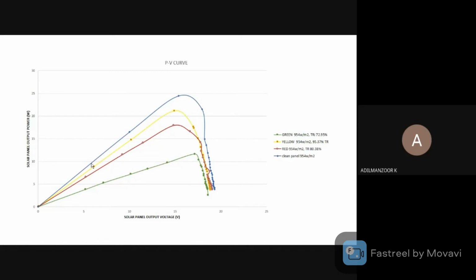And we have found that the output power difference between a clean panel and the green dust is 12.7942 watts, and the power output difference between clean and the red panel is 10.3461 watts. The output difference between clean and the yellow dust is 3. Output power loss between yellow and green dust is just 3.28. So from this we infer that power loss of yellow is less when compared to red and green.